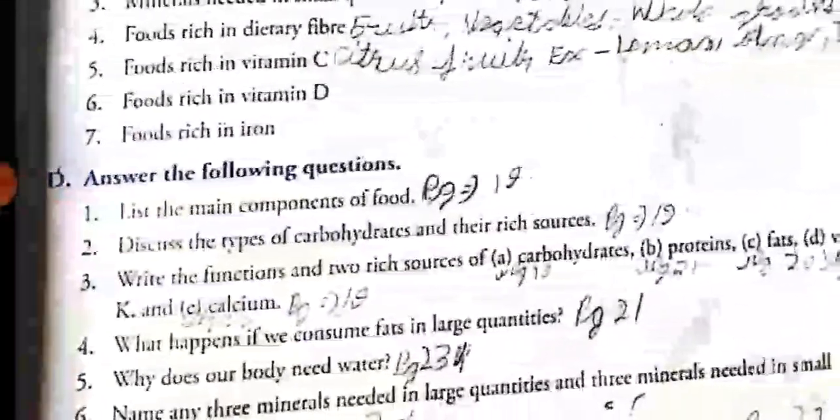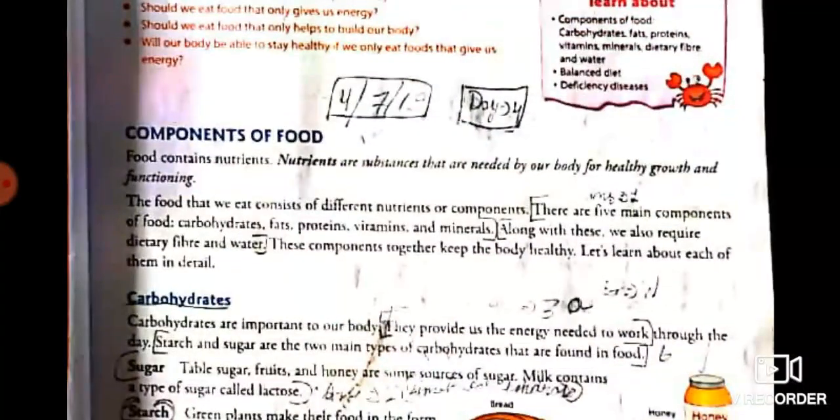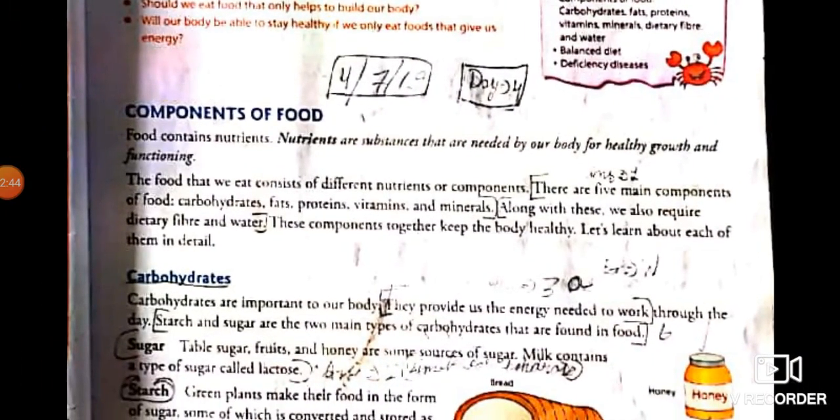Next we will come on list the main component of food. So this answer is given on page number 19. So the first answer is given here.